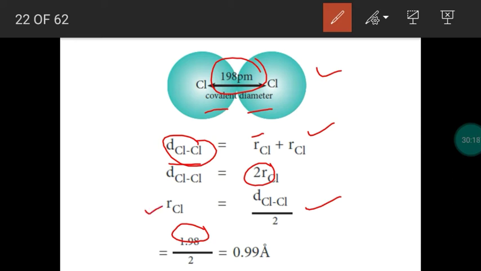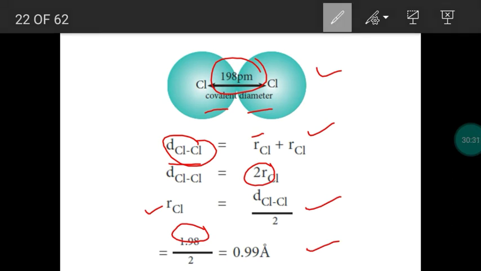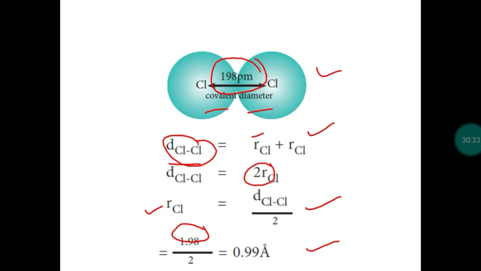So we can calculate the radius of chlorine by dividing internuclear distance by 2. So 1.98 angstrom divided by 2, we get 0.99 angstrom. This is the radius of chlorine atom. Now we should not say this is atomic radius. This is called the covalent radius because chlorine is existing in the form of chlorine molecule. This is covalent molecule. So the radius is covalent radius.